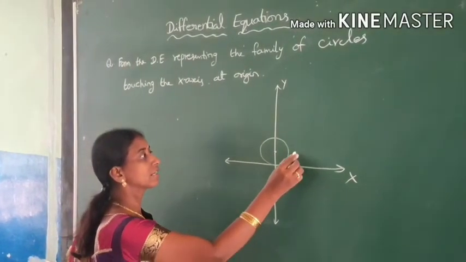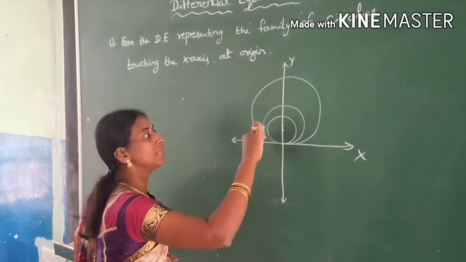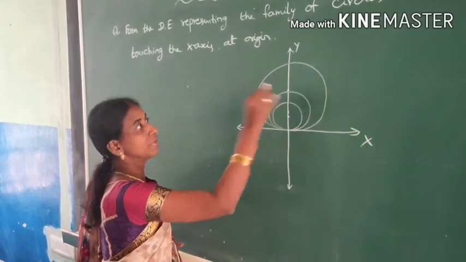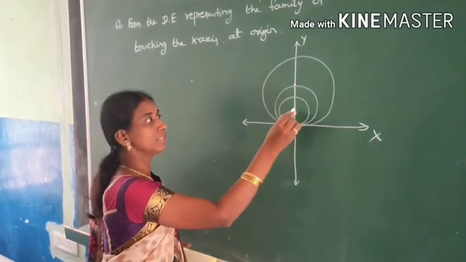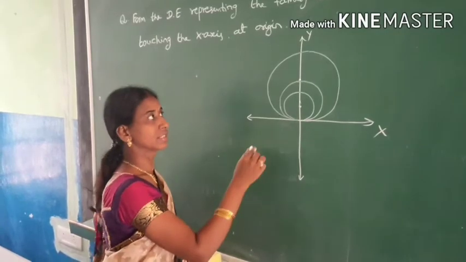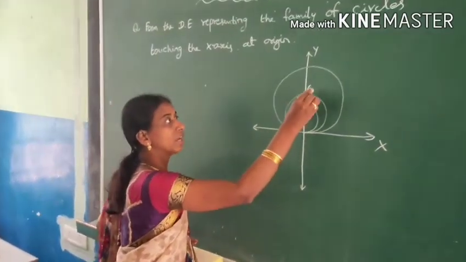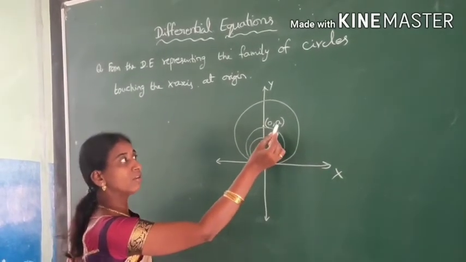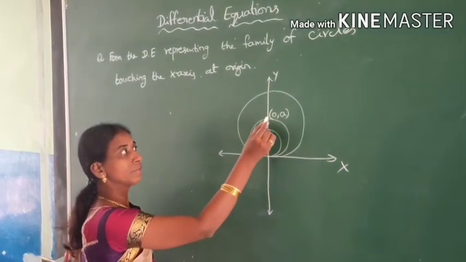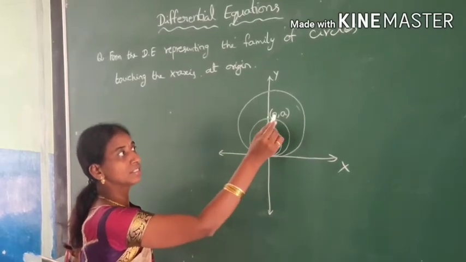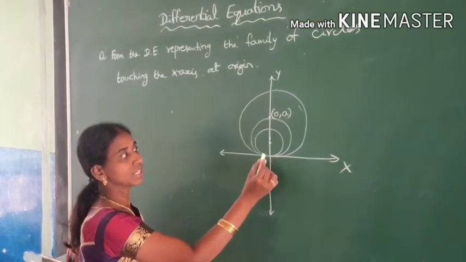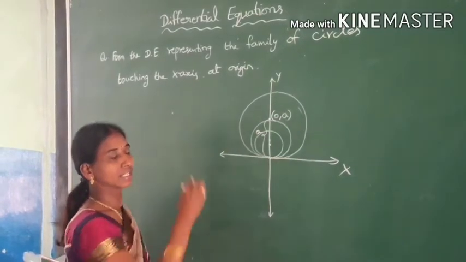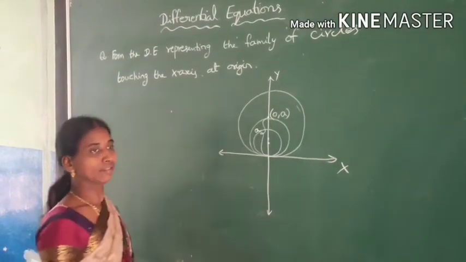They are just touching. So the center of this circle is here. If you take another circle, you have many circles touching the origin, and the center of this circle may be here. So if you observe, all these centers lie on the y-axis, and you can take the general point on this y-axis as (0, a). And observe that this y coordinate will become the radius. Why? Because for this circle, the center is (0, a), and it is touching the x-axis at the origin. So this distance becomes the radius. So the radius is also a only.